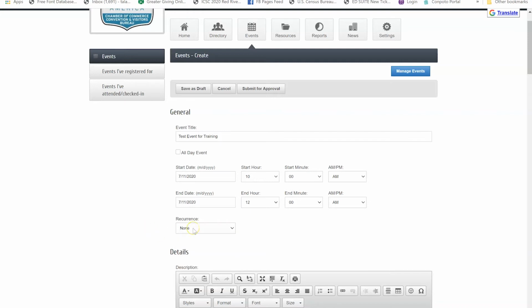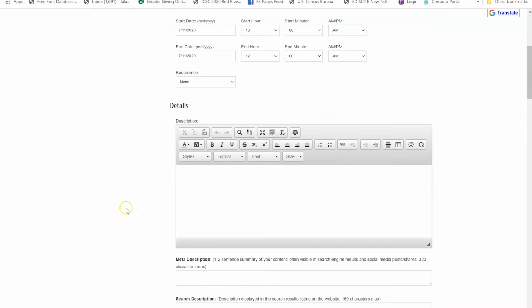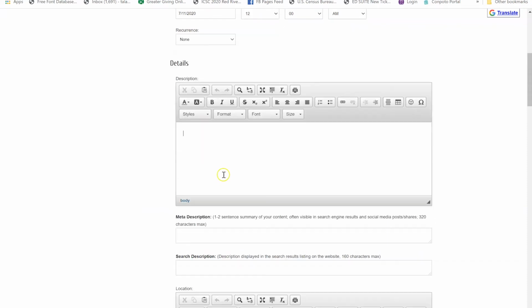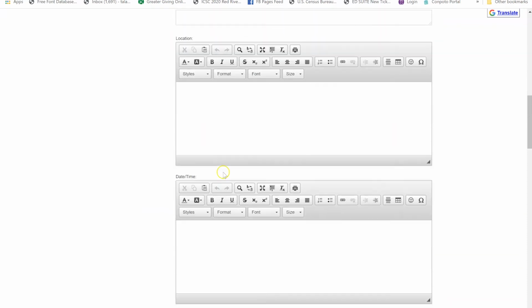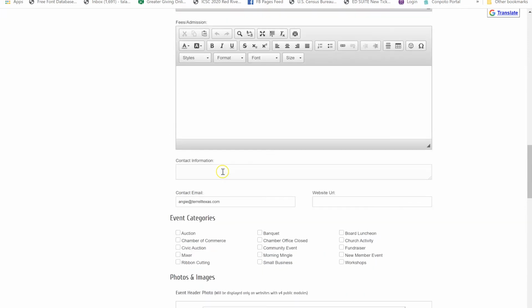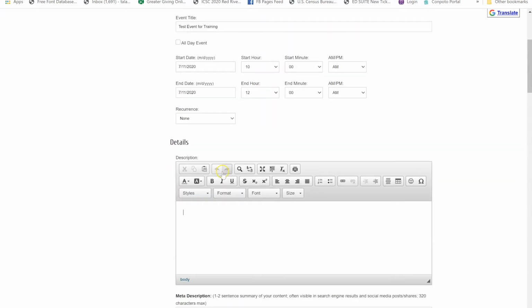You just need to remember, if you set a recurrence and you have a future event that needs to be postponed, rescheduled, or something changes, you'll have to come in here and change that, and I'll show you how to do that in a moment. Then provide details. It's a good idea to provide as much detail as possible. There's lots of other things down here we're going to add, but in this location you can just type a description.